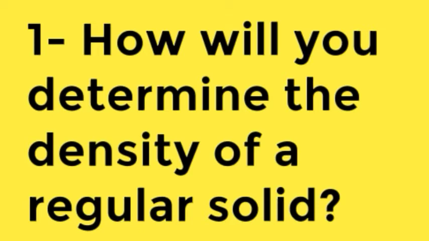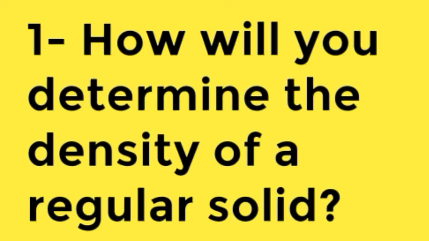So, to determine the density of a regular solid, we have to find out the mass, and the mass is measured by a beam balance. Then volume is measured by using the formula.